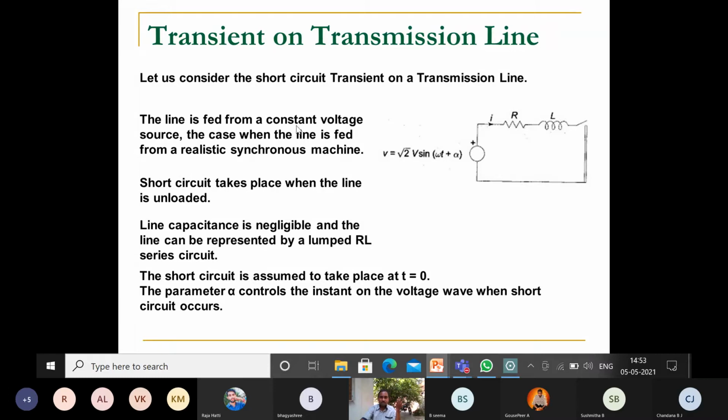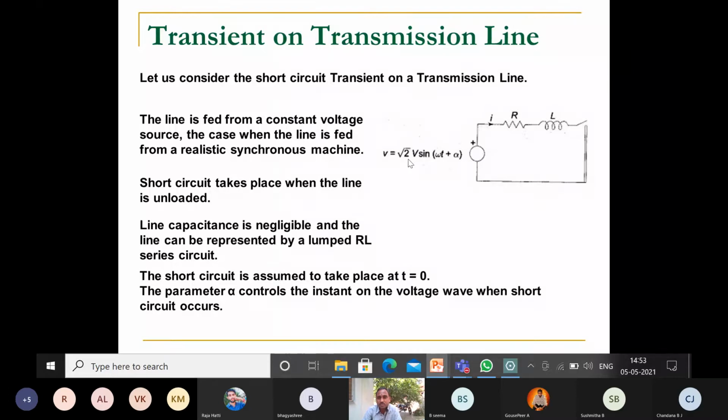The line is fed from a constant voltage source. Suppose the generator is connected. How are you representing the generator? That is in terms of a constant voltage source. So that constant voltage source is V of t or V, equal to Vm sin omega t. Generally V is equal to Vm sin omega t.